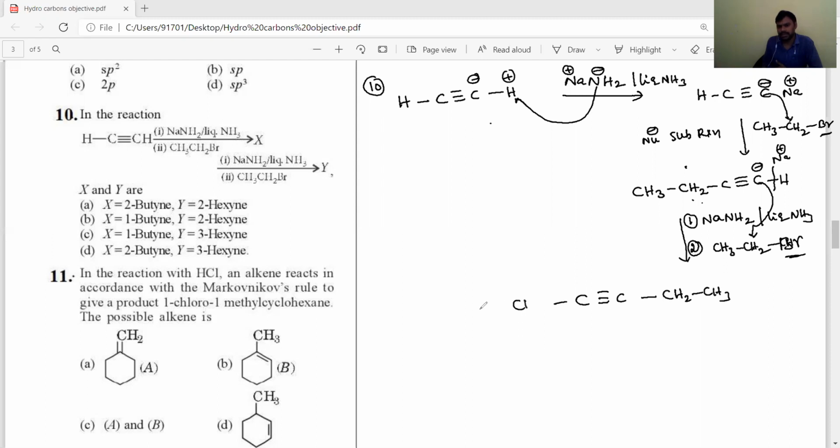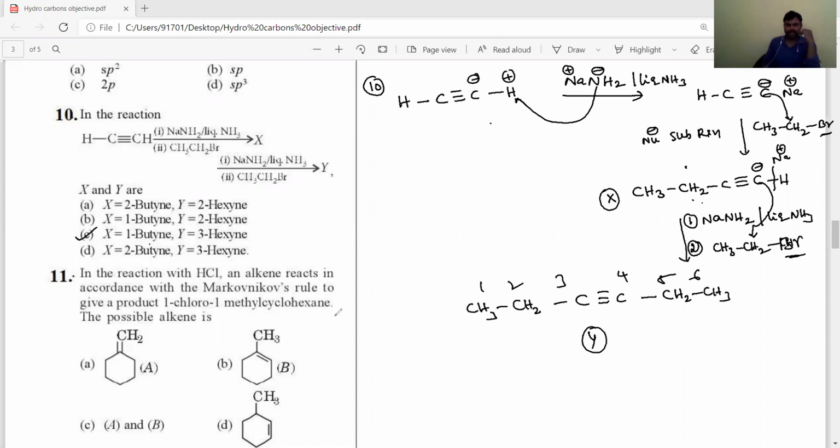Now its name: this is X and this is Y. The X name is but-1-yne and the Y name is hex-3-yne, or 3-hexyne. So the correct answer is C option.